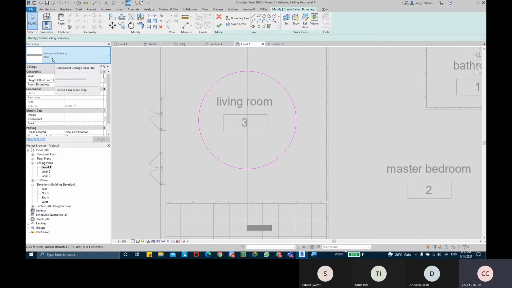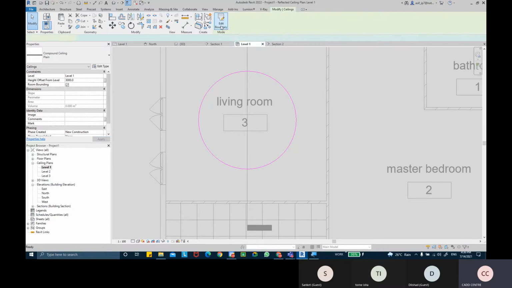And also the height offset basically. Now this would be more dropped below. So the last ceiling that I created was at 3250, so this will come below it. So this will go down. Let's say I go another 200 or 250 down, so I'm going to take 3 meters. Okay, and then click on apply, and then I'm going to hit the finish mode to complete.